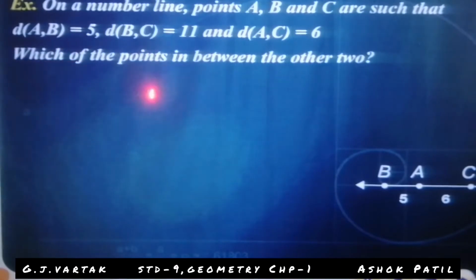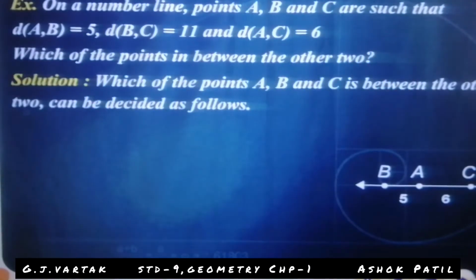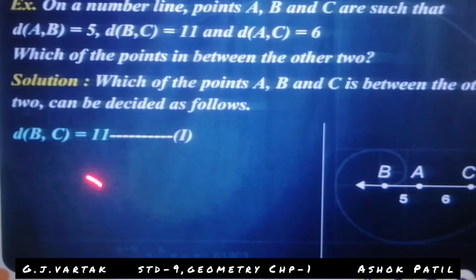Which of the points is in between the other two? Solution: which of the points A, B and C is between the other two can be decided as follows. Distance of BC is larger, so you can write first equation: distance of BC is equal to 11.